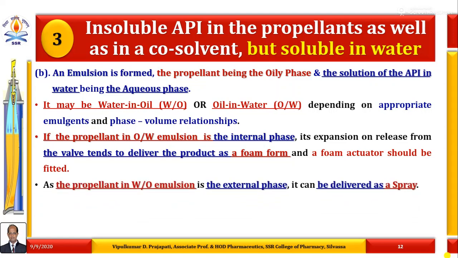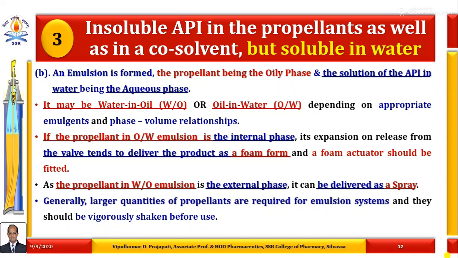As the propellant in a water in oil emulsion system is the external phase, it can be delivered as a spray product. Generally, a large quantity of propellant is required for emulsion type pharmaceutical aerosol systems, and they should be vigorously shaken before application.